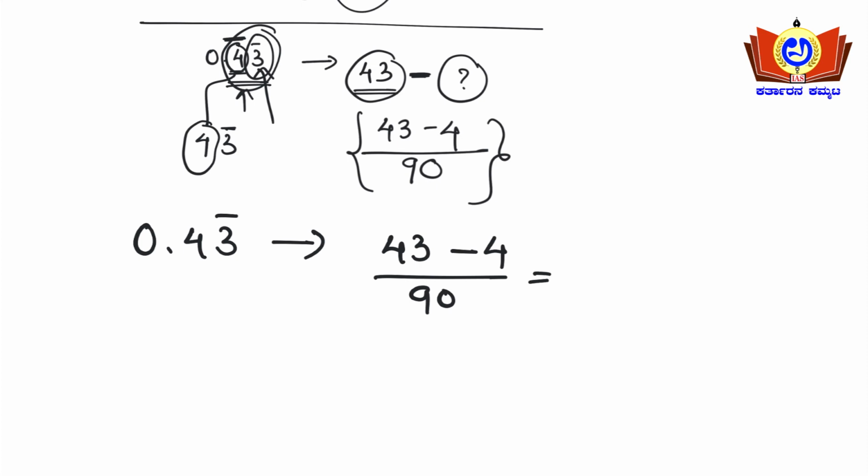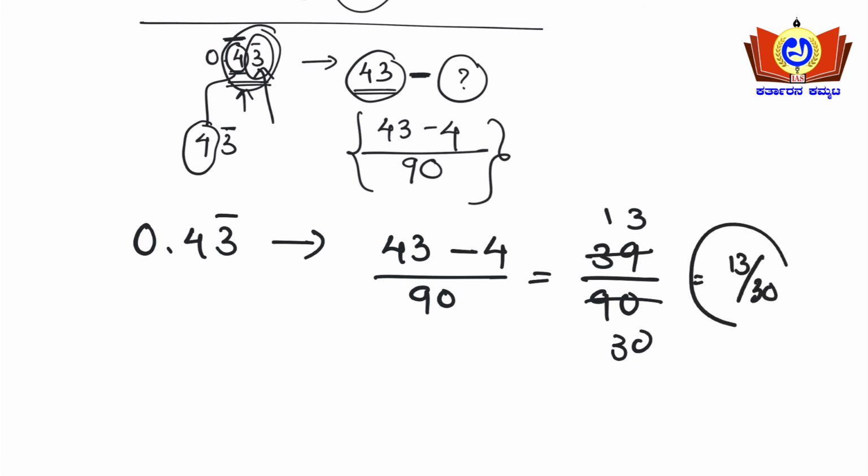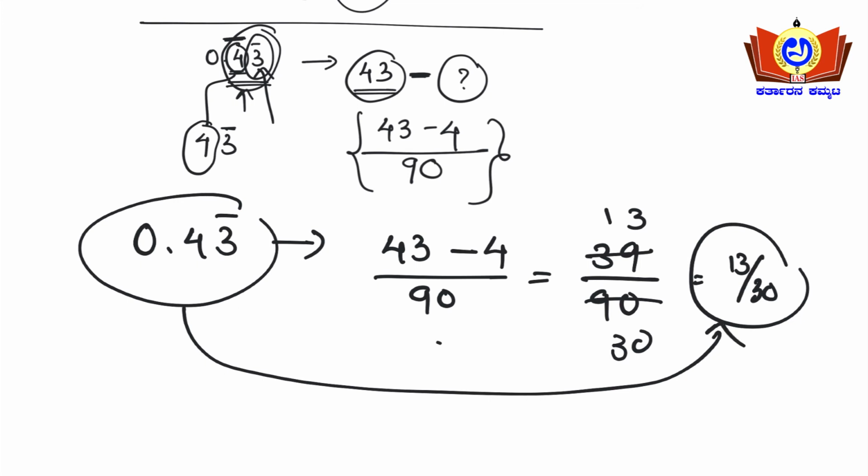That gives 43 minus 4 is 39 divided by 90. Upon solving, 3 1s, 3 3s and 3 30s, that will be 13 by 30. You converted 0.43 bar into a fraction. Got it friends?